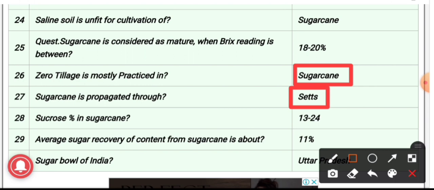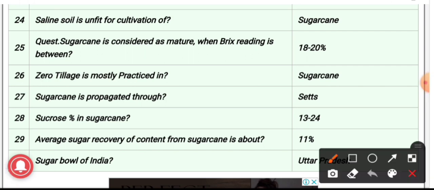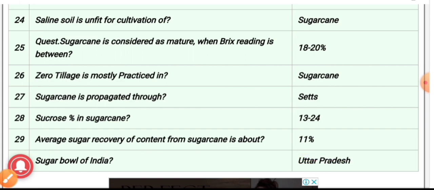28th question, sucrose percentage in sugarcane, and the answer is 13 to 24% of sucrose is present in sugarcane. 29th, average sugar recovery contained from sugarcane is about, and the answer is 11%. 30th question, sugar bowl of India. Uttar Pradesh is considered as the sugar bowl of India.